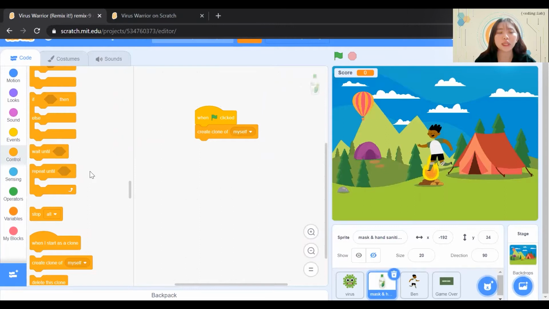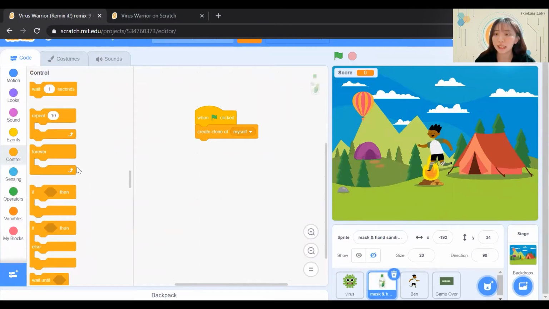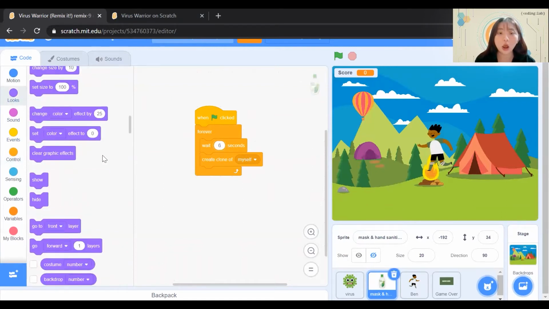How can we ensure that we are creating clones constantly? We can add a forever block. However, we do not want our clones to be created instantaneously. We want them to appear every fixed amount of seconds. Hence, we need to add a wait block and change the figure. We can change the figure to 6 so that every 6 seconds, a clone will appear. Next, we must also hide our original block. This is because we do not want our original block to be stuck on the screen.